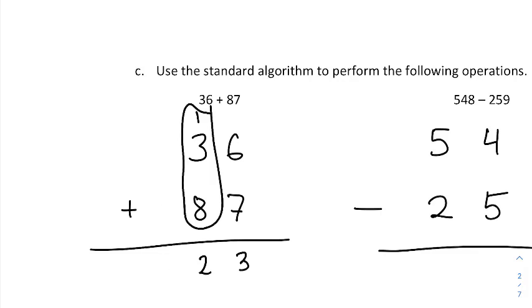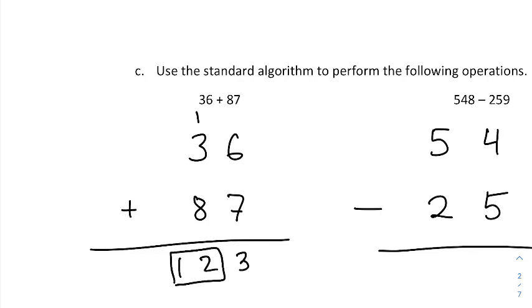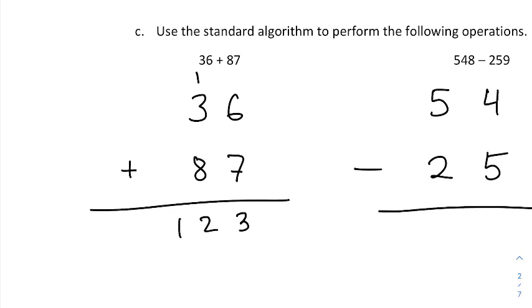Some will say that if you're at the end of this process and you get a 2-digit number, you just finish by putting that 2-digit number there, same difference. But this is not a 12, mind you. This is a 100 and a 20, so it's 120, or 12 tens if you want to think of it that way. Place value matters here. A child who learns this way may think that they're really just adding 1, 3, and 8, and not realize that you're truly adding 10, 30, and 80.